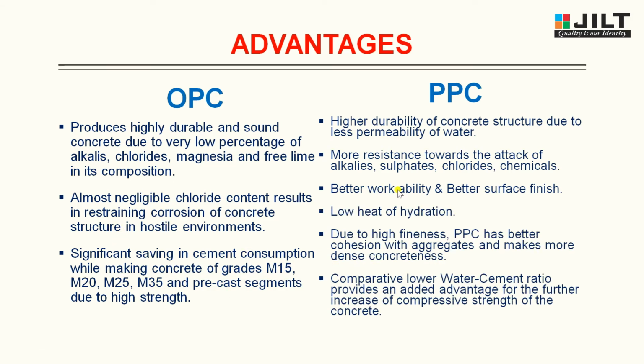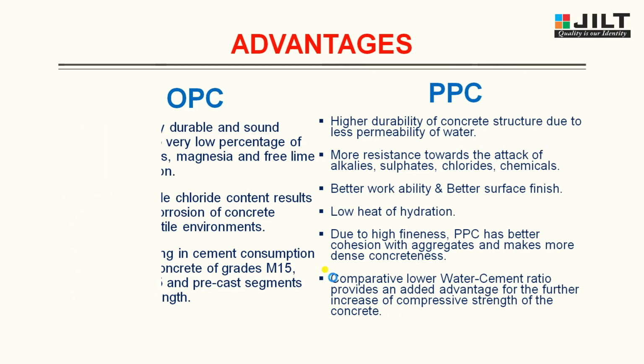When coming to PPC, it has low heat of hydration, and due to high fineness, PPC has better cohesion with aggregates and makes denser concrete. A comparatively lower water cement ratio provides an added advantage for further increase in compressive strength of the concrete.